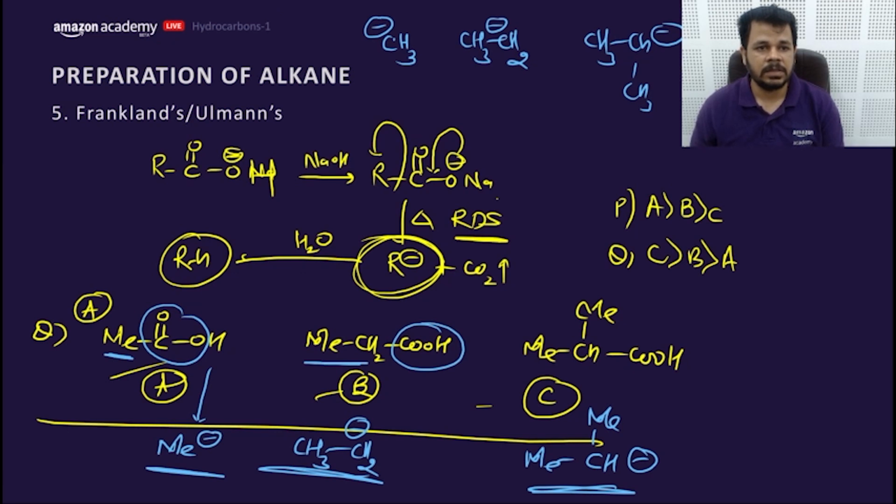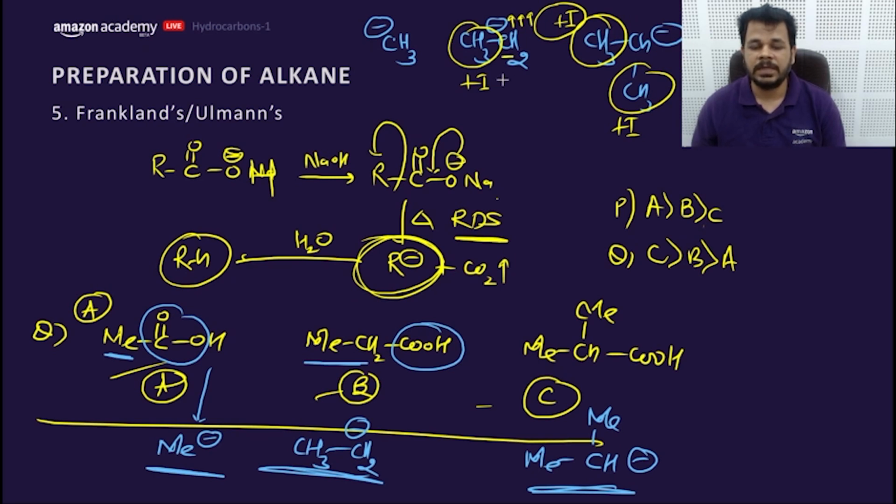This negative charge, and it has a plus I effect from this. Plus I will increase the negative charge and decrease the stability of the carbanion. So what would be your answer now? Answer would be ABC or CBA. But it's ACB. Why? Carbanion stability. CH3 has plus I, which will increase the charge on this negative carbon. So it will decrease the stability of the carbanion. So this order should be A, B, and C because of the stability of the carbanion.